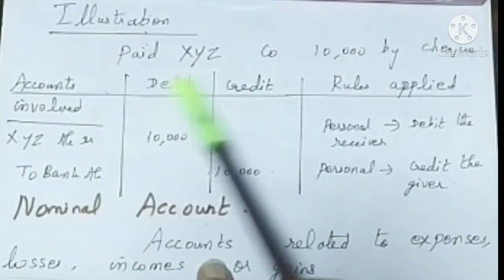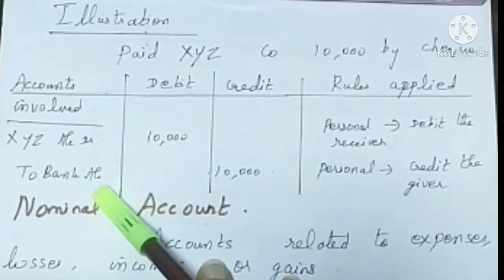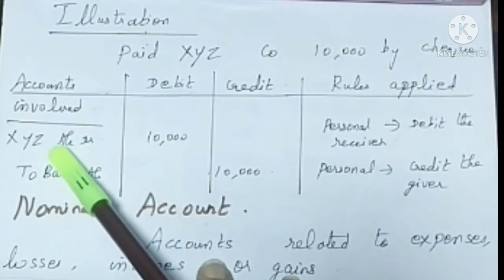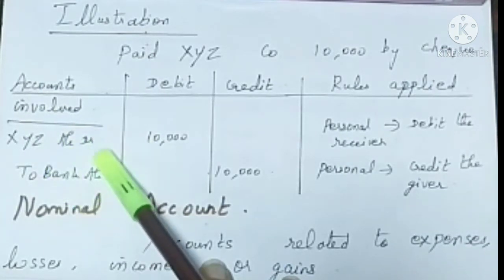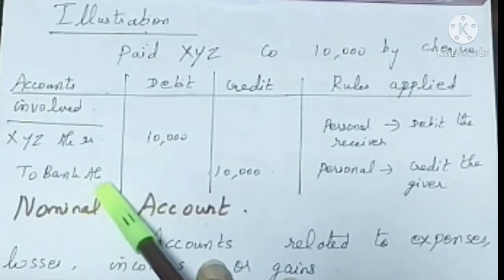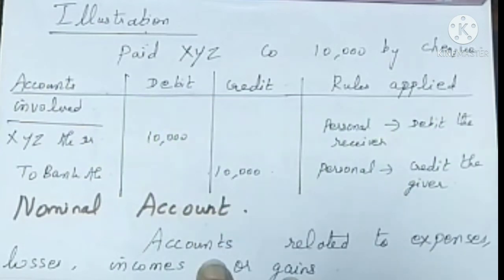In this illustration, XYZ is the receiver and the bank is the giver. So as per the personal account rule, debit the receiver. Who is the receiver here? XYZ is the receiver. Who is the giver here? The bank is the giver. That's why the bank is credited and XYZ is debited as per the personal account rule.